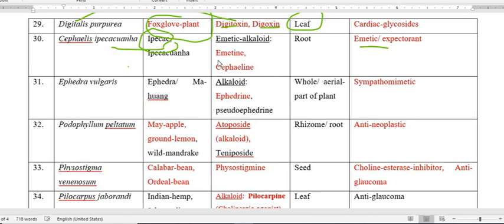The active constituents are emetine and cephaeline. Cephaeline comes from the genus, and emetine comes from the species name ipecacuanha. The active constituent is particularly present in the root part of the plant, and the emetic action we already mentioned.